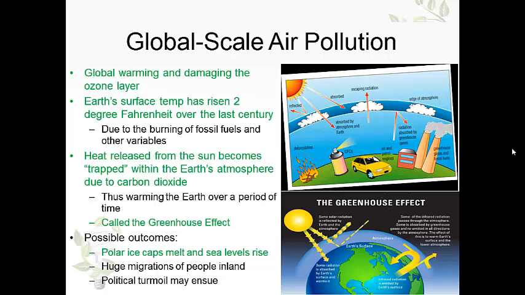And what are some possible outcomes of this greenhouse gas effect and global warming? Well, the polar ice caps can melt and sea levels can rise, and what happens is that places near the sea become flooded and huge migrations of people move inland, and this can also result in political turmoil if, let's say, for example, some countries go completely underwater.